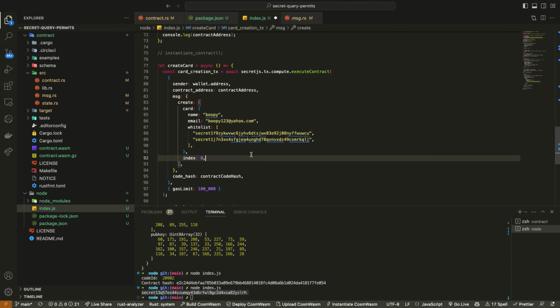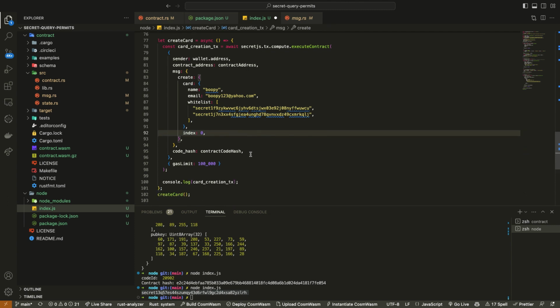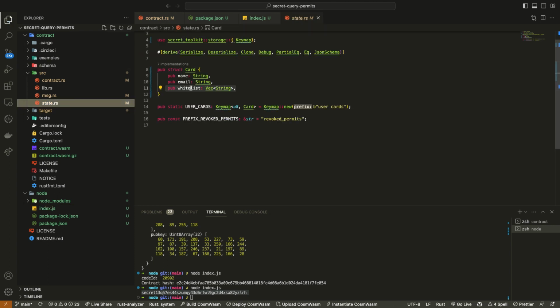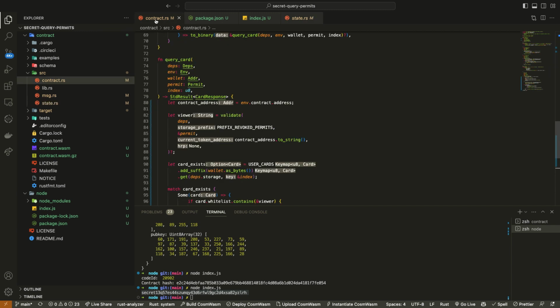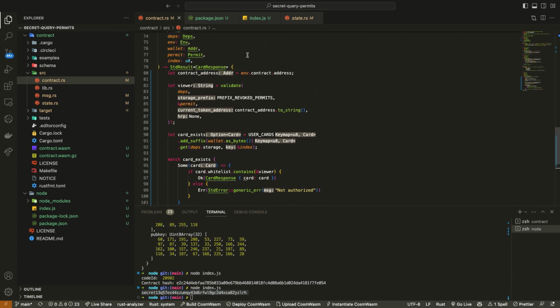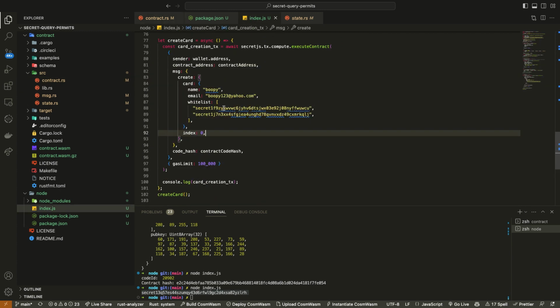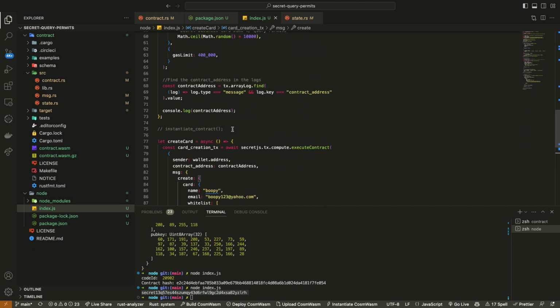Okay. Let's just double check. So name, email, whitelist. Let's make sure that that's what we define in our state file. Name, email, whitelist. And again, it's a vector, so it's just an array of strings. So this is an array of strings, and it's just two testnet wallet addresses that I have. Okay, let's try this.